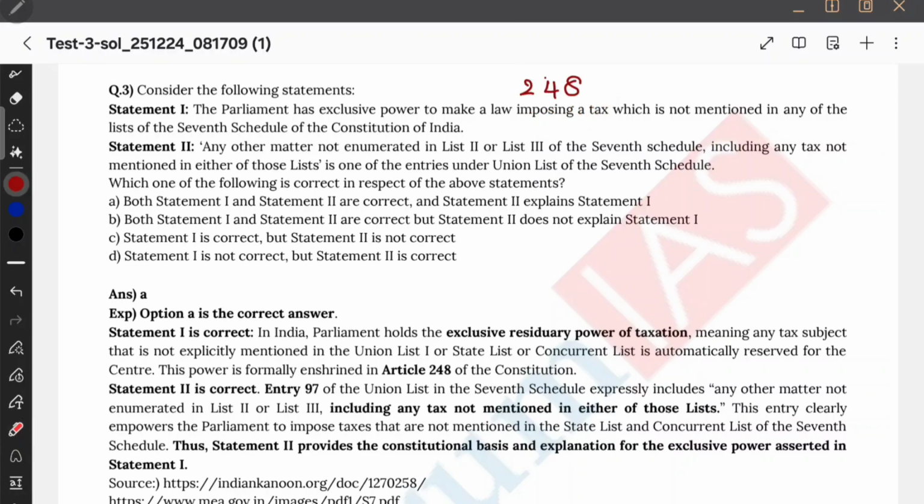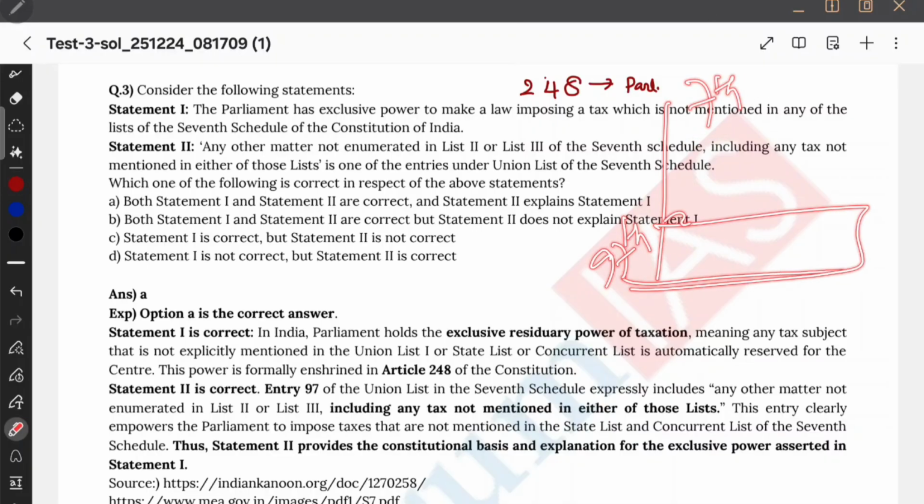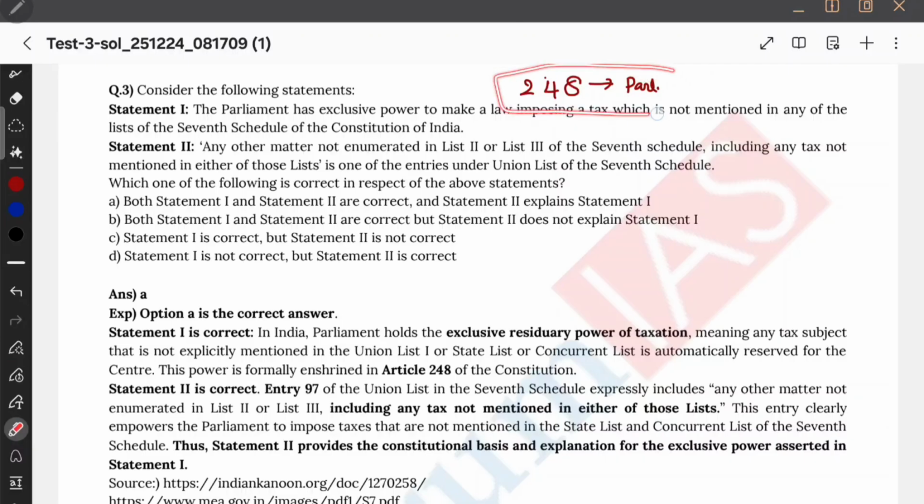2 2s are 4, 4 2s are 8, and the remainder is always 0. Therefore, no residue. So I remember it as: in case there is residue, it will be determined by the Parliament. Even in the 7th Schedule, the 97th entry talks about any tax not in List 2 and List 3, which will go to the Union List. Anyway, as per Article 248, the residuary list is determined by the Parliament.